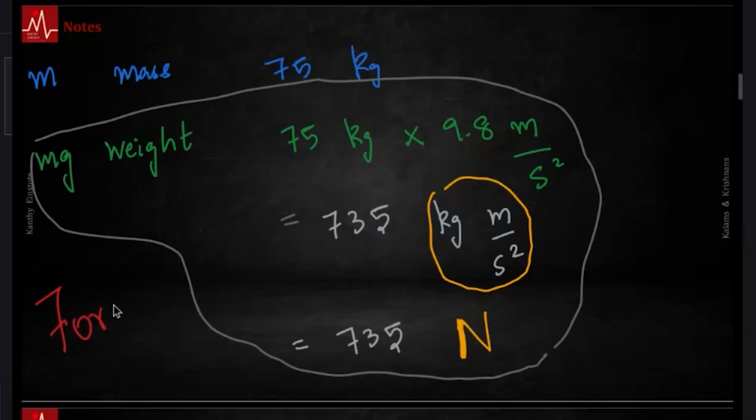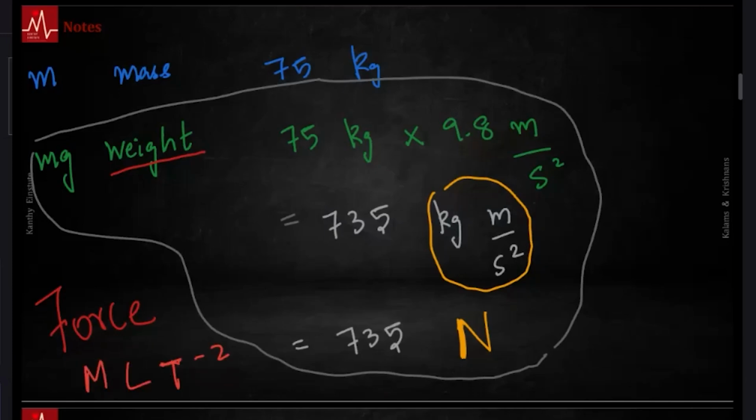Doing force equilibrium statics, you are supposed to use mg, that is a unit in Newton. You are not supposed to use 75 kg, say, for force equilibrium calculations. For all statics problems, for elbow, knee, thigh and all that, weight of the body, weight of the foot, weight of the object, you are going to use this, because weight is a force and has SI units of Newton, which is essentially kilogram meter per second square. You can also write down the dimensions: this is mass, length, T power minus 2.